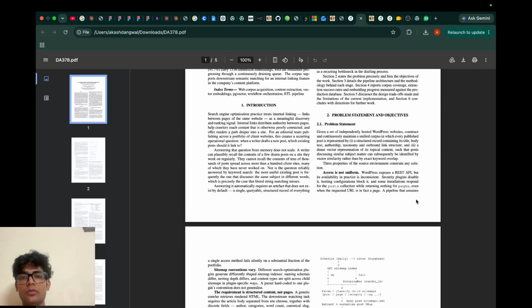Now one of the most important parts that matters in SEO is internal linking. So basically linking from a new article to relevant older articles.